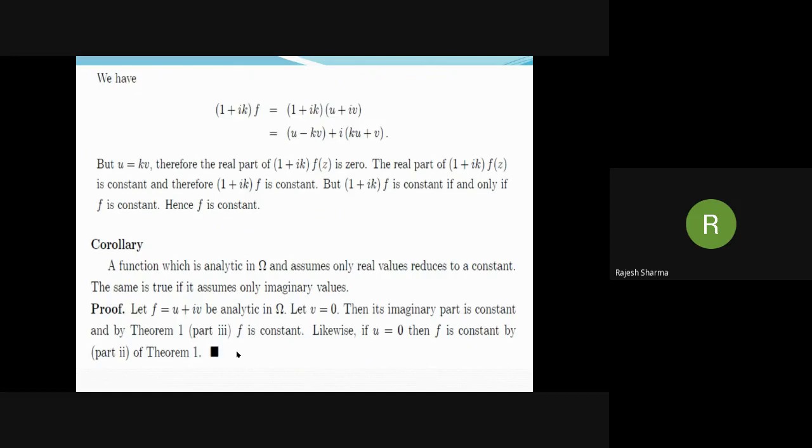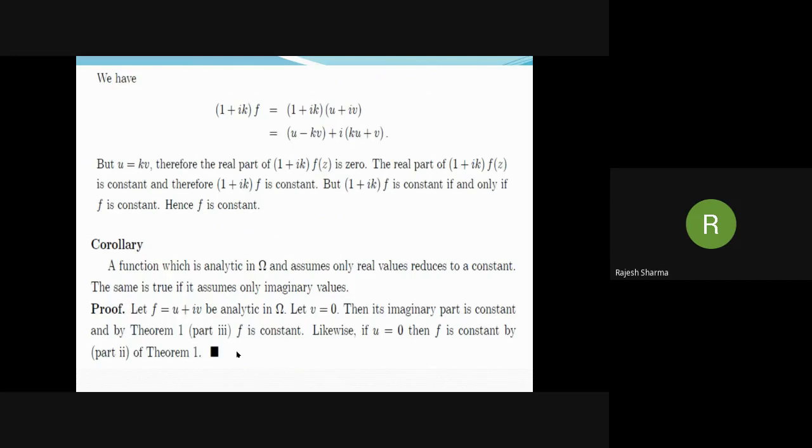It is also clear that an analytic function cannot map the whole region onto line segments parallel to the coordinate axis. Why? Because then u is equal to some constant k1 or v is equal to some constant k2, and in both cases the function reduces to a constant function by parts 2 and 3 of the above theorem. Also by part 4, an analytic function cannot map a region onto the arc of a circle. Why? Because in this case the modulus of the function becomes constant and hence the function itself.